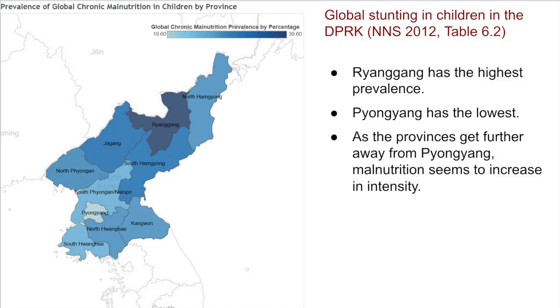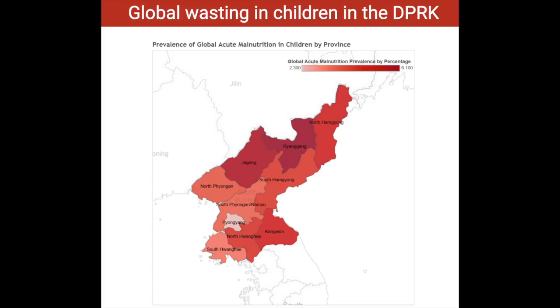Then we have two more visualizations in this series, and I'm just going to go over them quickly. But the key idea is that we're going to see the same trend over and over again, where the capital city, Pyongyang, seems to have the better health status. This is chronic malnutrition in children, and the capital city, Pyongyang, has the lowest prevalence, whereas the province, Giang, has the highest. And it's interesting because if you look at this map, it seems like as the provinces get further away from the capital city, the prevalence of global chronic malnutrition seems to increase.